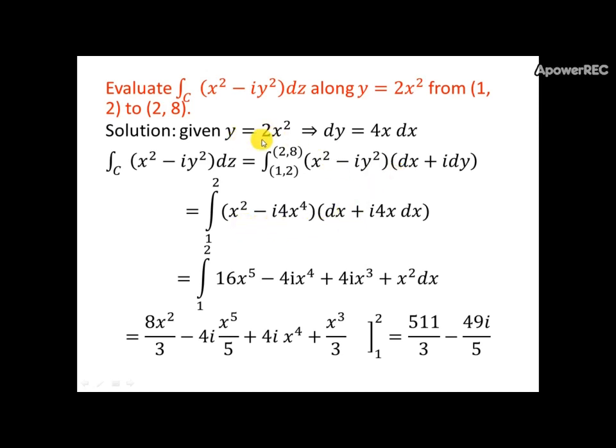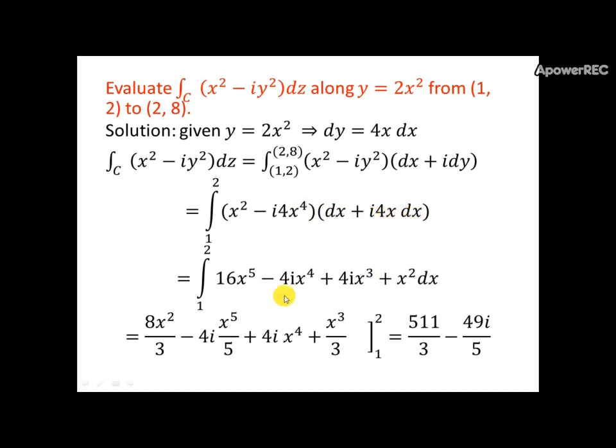I substitute y equal to 2x square and dy equal to 4x dx in this equation. I get the integral from 1 to 2 of x square minus i times 4x to the power 4 dx plus i times 4x dx.